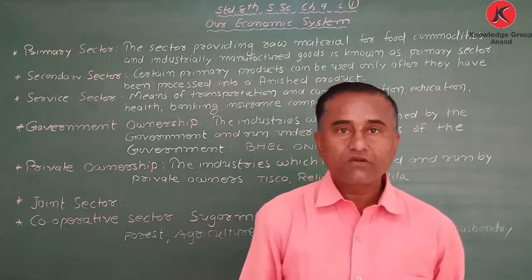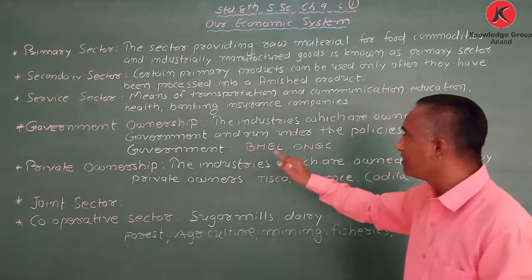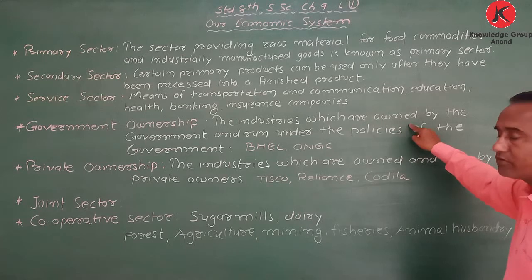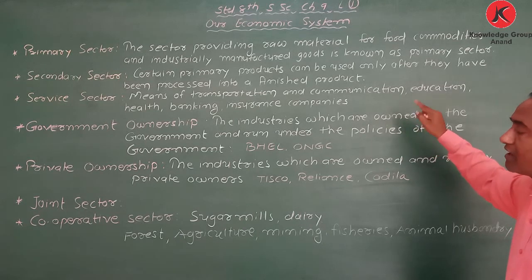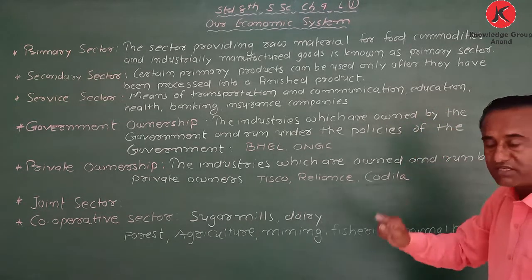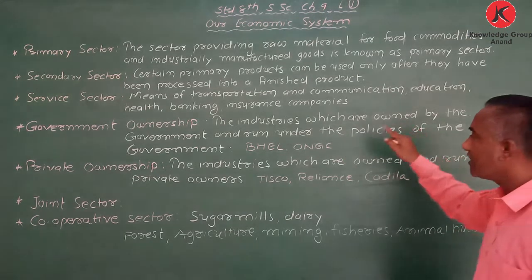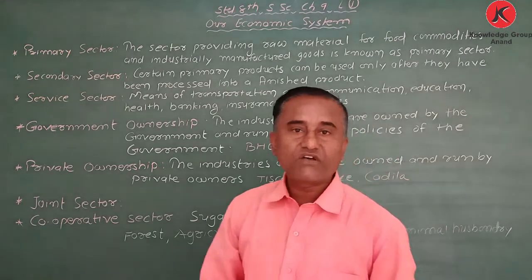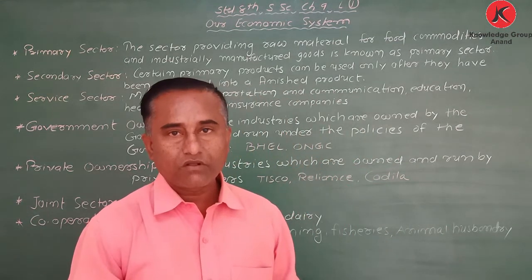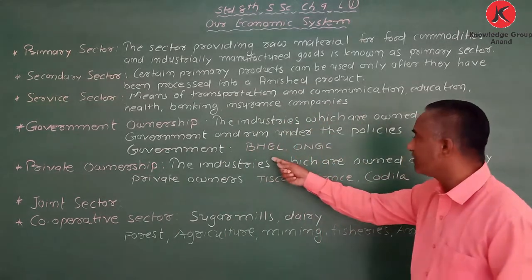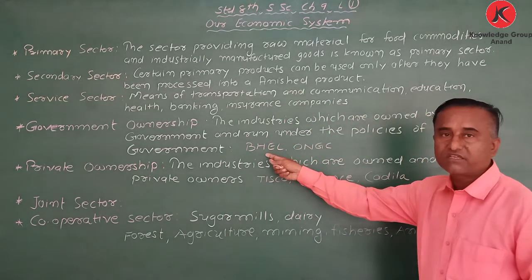Once again I repeat, the industries which are owned by the government and run under the policies of the government is called government ownership.